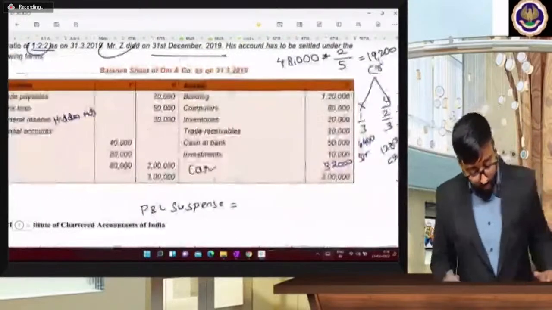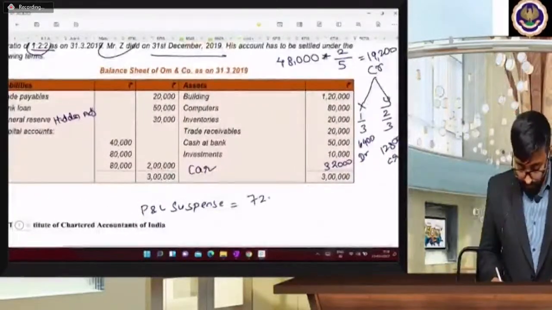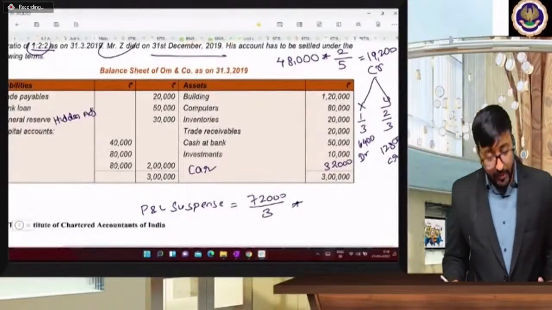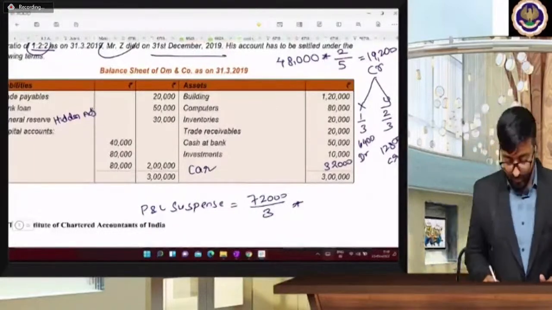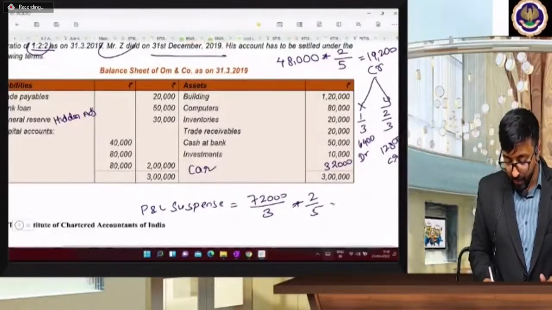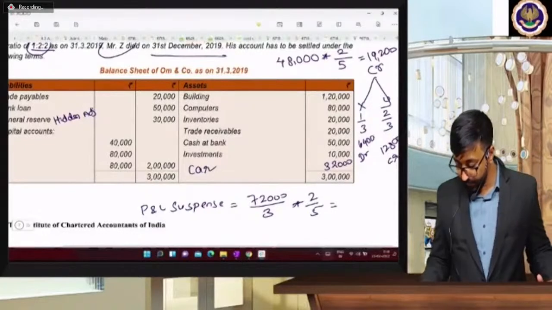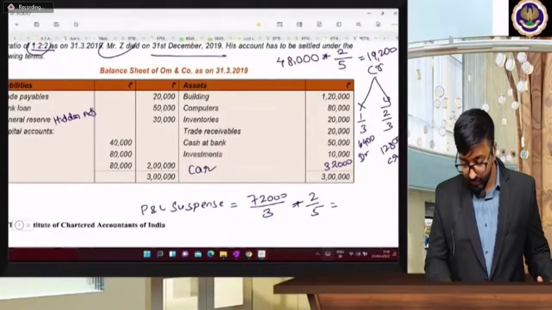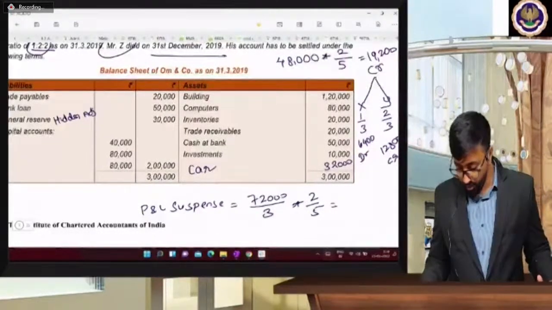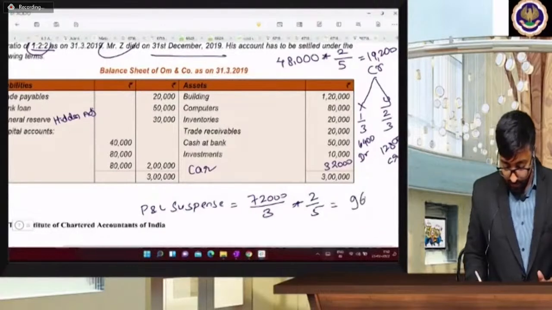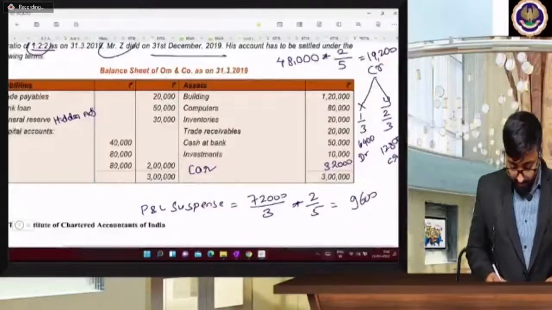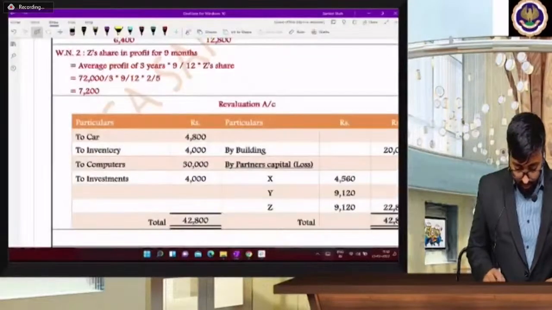So 72,000 divided by 3, into each share. Tell me each share. Each share is 2 chocolates out of 5 chocolates. So 72,000 divided by 3, into 2 divided by 5, is 9,600. So the second answer is 9,600. You can check your answer.